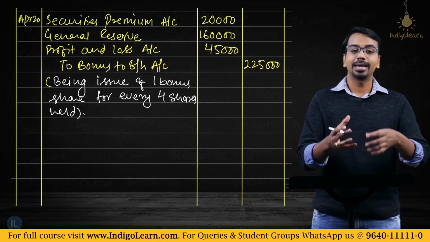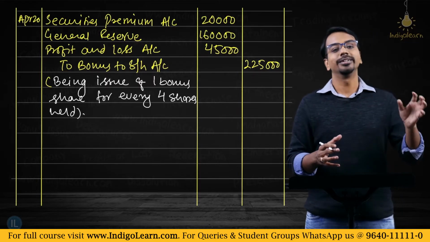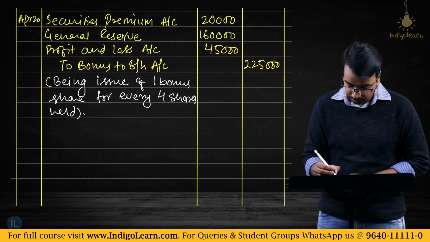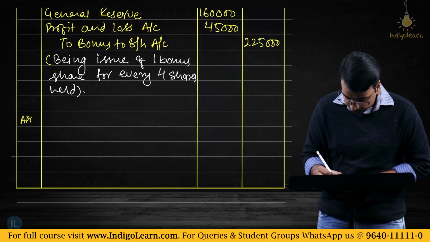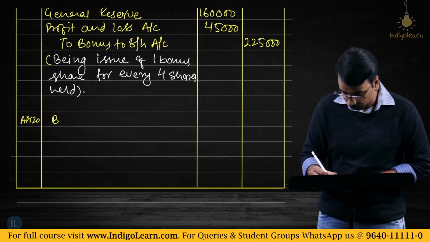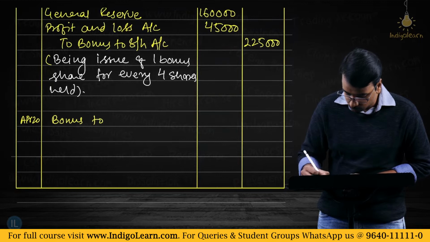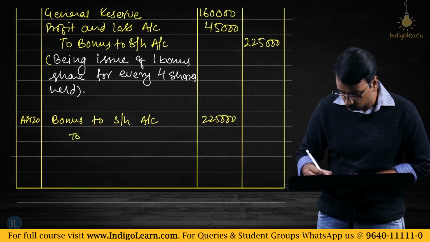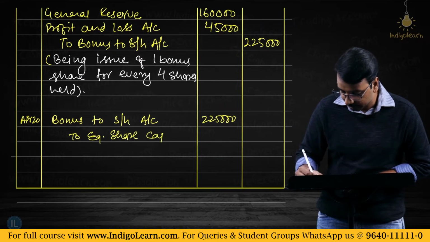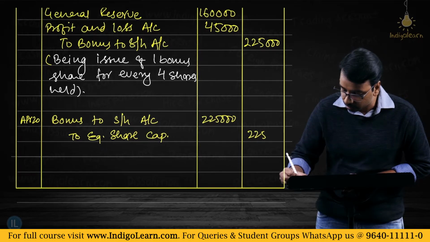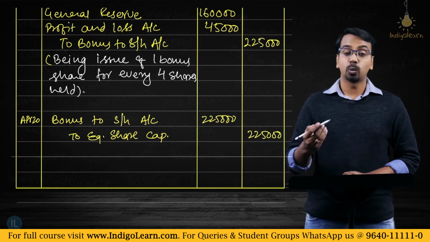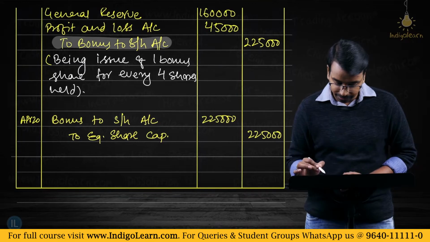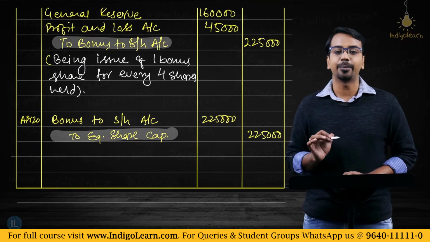Transfer the amount lying in the bonus to shareholders account to the share capital account. So on April 20th, bonus to shareholders account 2,25,000 to equity share capital 2,25,000.